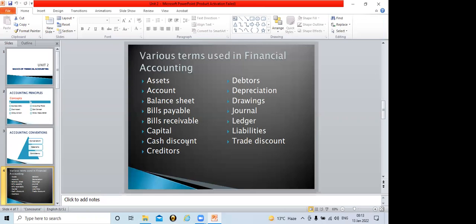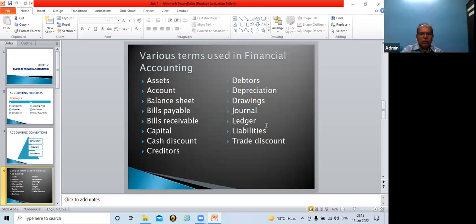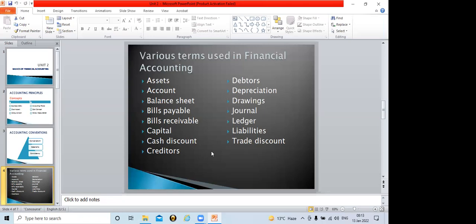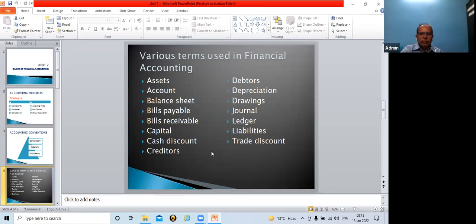If cash discount is offered, there are chances that the customer may buy more goods because there is a discount scheme. So this is one objective. Another objective is to encourage cash payment, so that the retailer will have maximum cash from the customer.